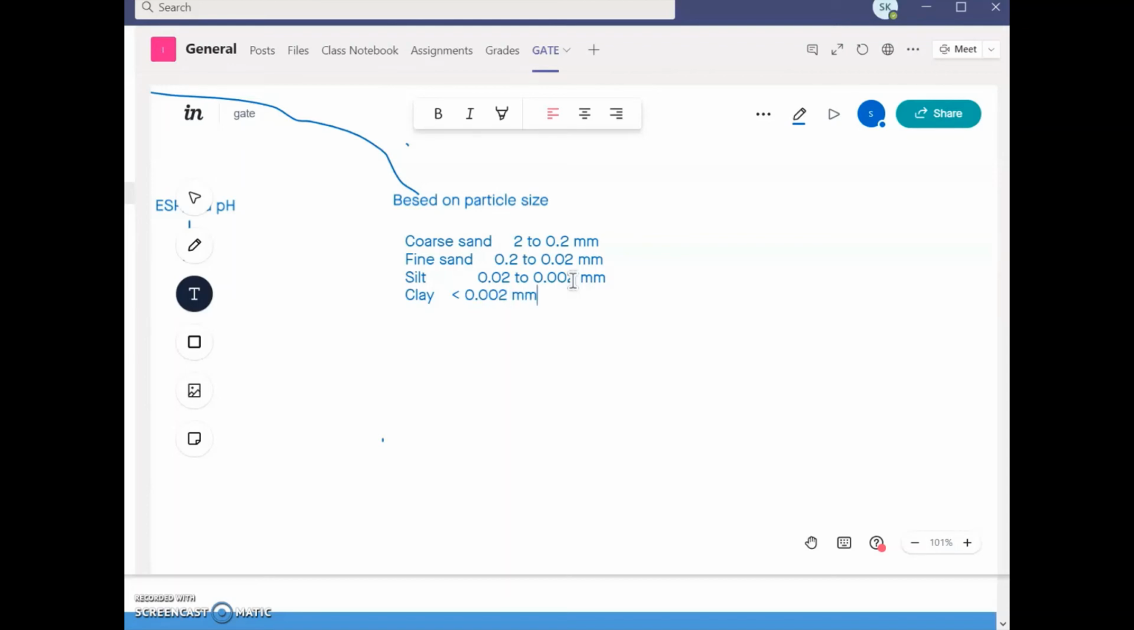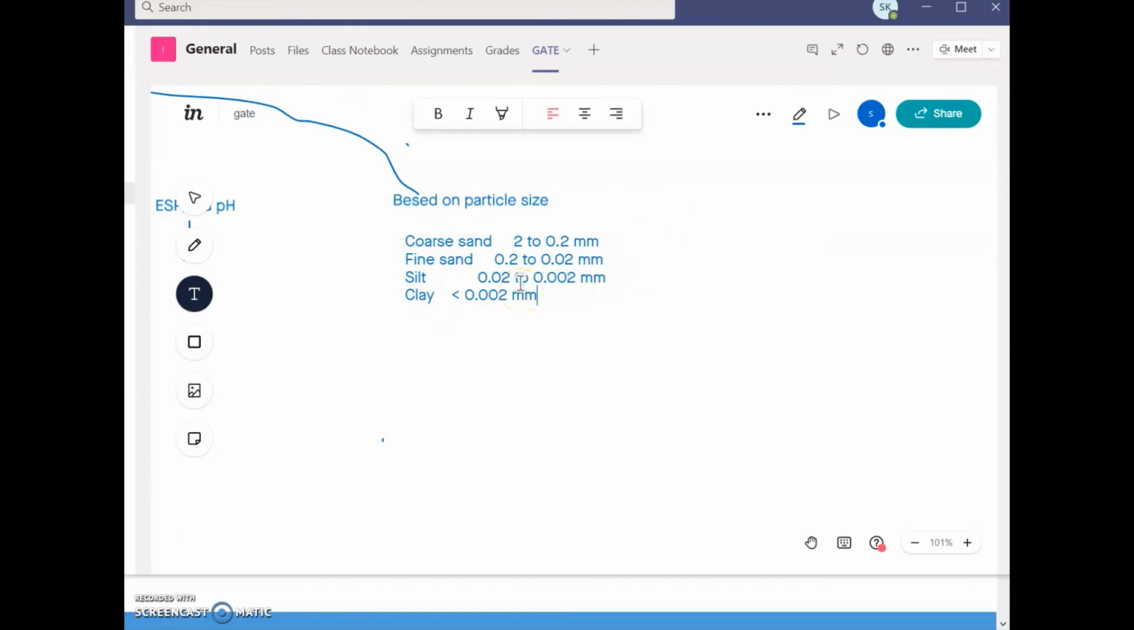So we can call it a clay soil, which is very less permeable, because the particle size is too small. The more compacted the soil is, the less infiltration will occur. Whereas the maximum infiltration will occur in the case of coarse sand. So the infiltration rate decreases from coarse sand towards clay soil. And such a classification is called textural classification.